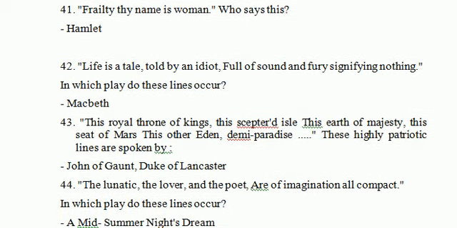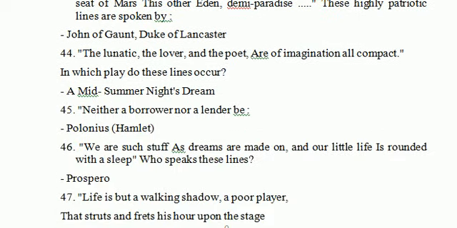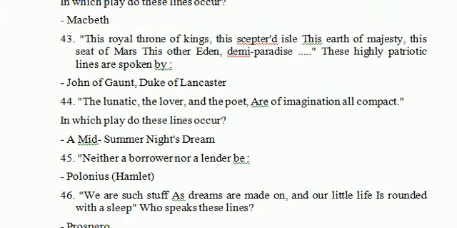Let's see next question, 43. This royal throne of kings, this sceptred isle, this earth of majesty, this seat of Mars, this other Eden, demi-paradise. These highly patriotic lines are spoken by John of Gaunt, Duke of Lancaster.